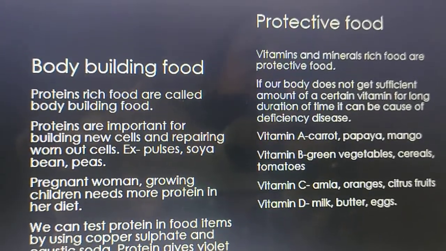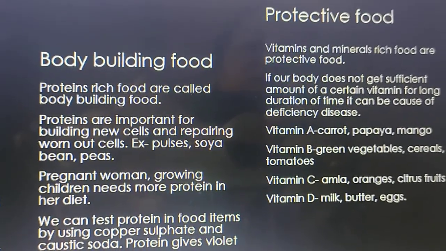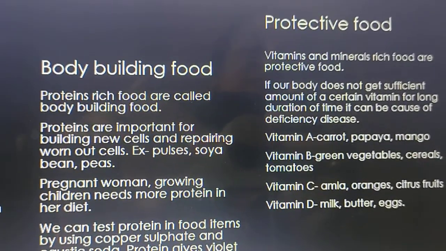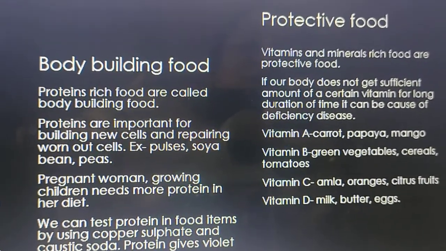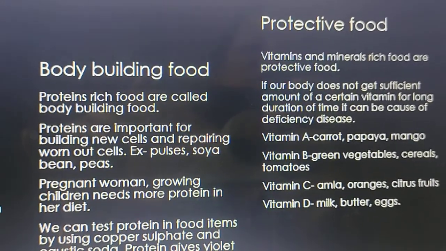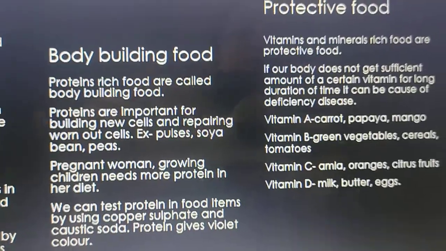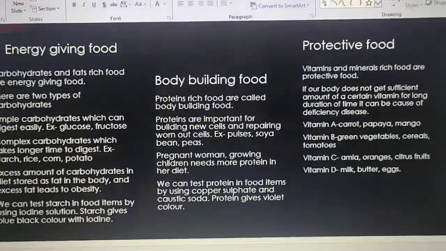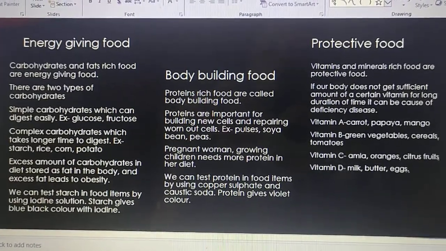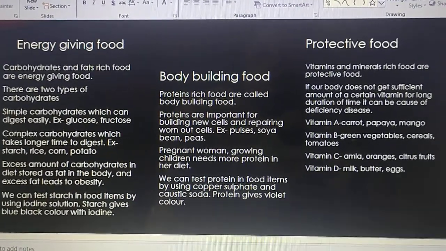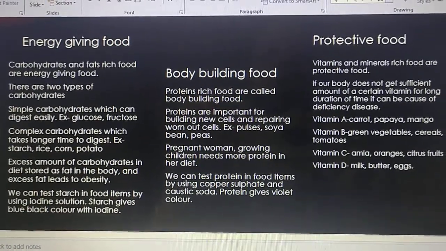So vitamin A we can take from carrot, papaya, mango. Vitamin B we can take from green vegetables, cereals, pulses, tomatoes. Vitamin C: amla, oranges, citrus fruit. Vitamin D: milk, butter and eggs. So I hope these three things are clear. We have read about nutrition and nutrients and the different types of food items. In the next module we'll read the remaining chapter, the revision of the remaining chapter. Thank you.